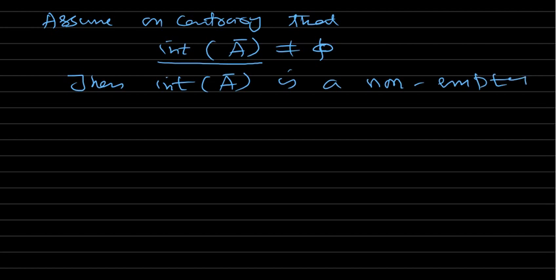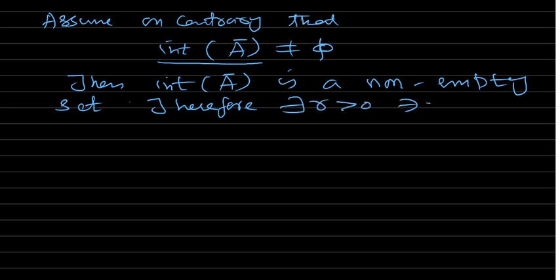Now by 5, every non-empty open set contains a sphere. So therefore there exists R positive such that this SRX is a subset of the interior of A closure, and